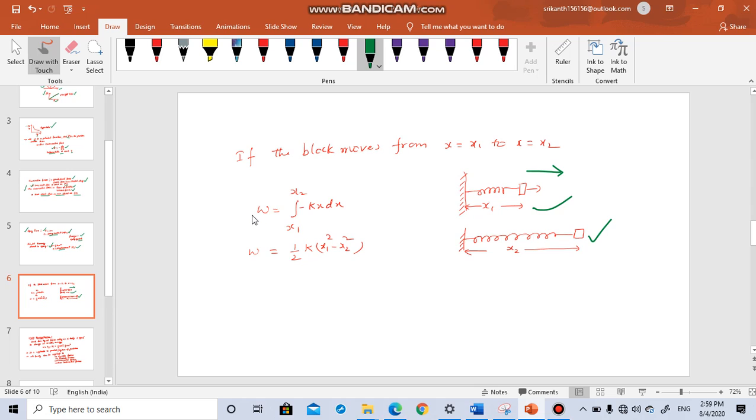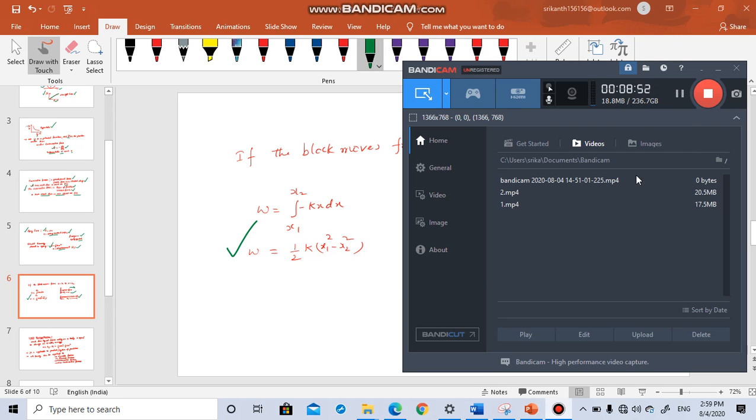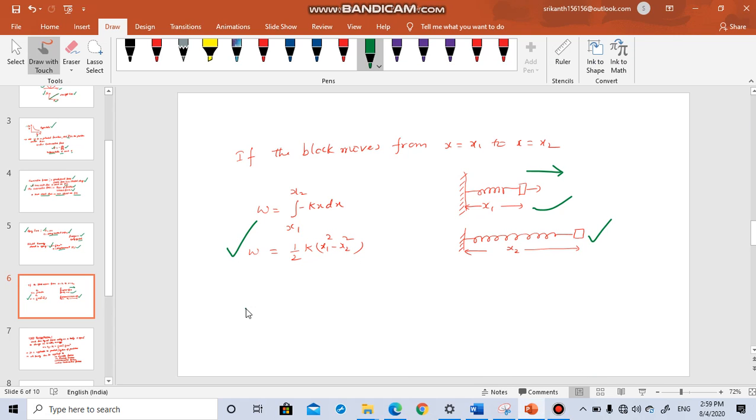Then work is given by the integration from x1 to x2 of minus kx dx. And when you expand this, you get work equal to half into k into (x1 square minus x2 square). Alright.